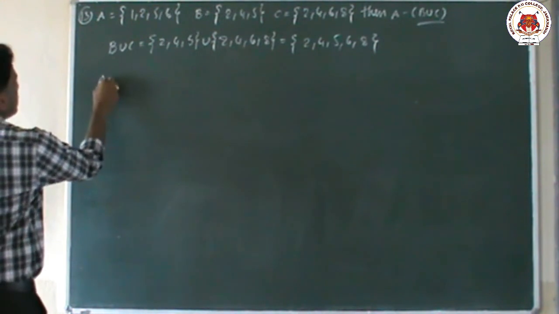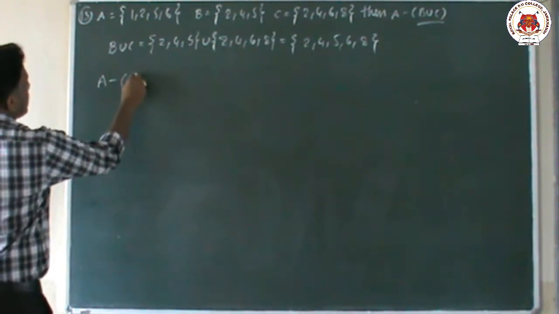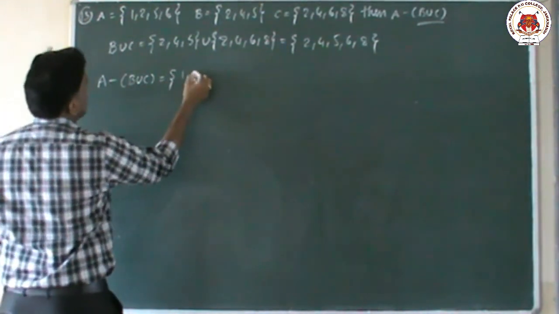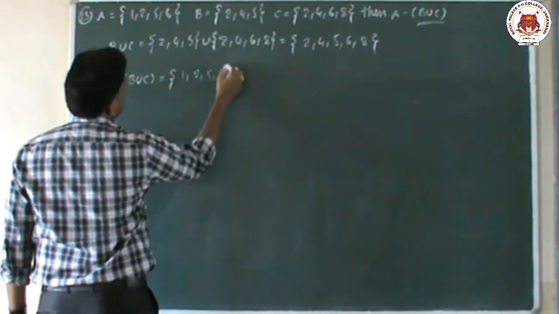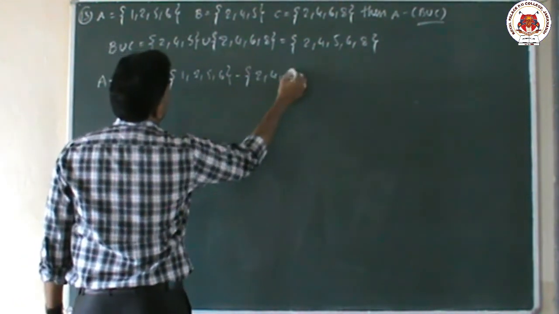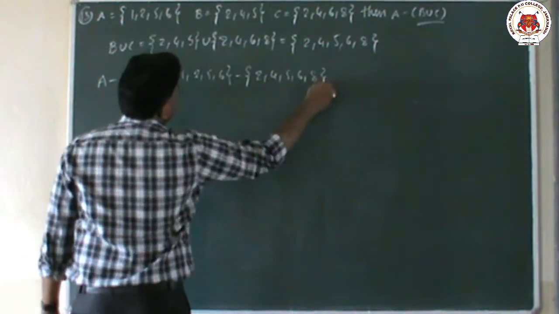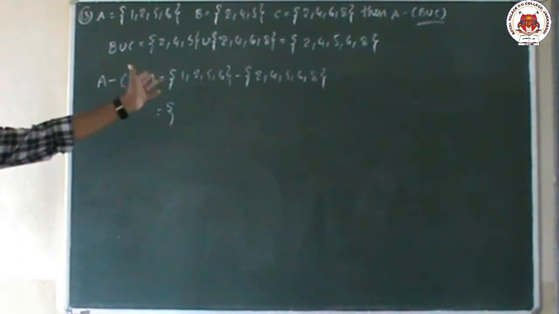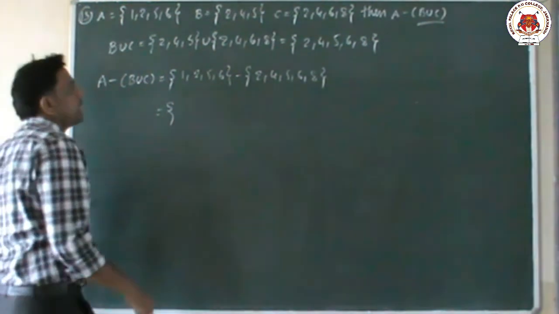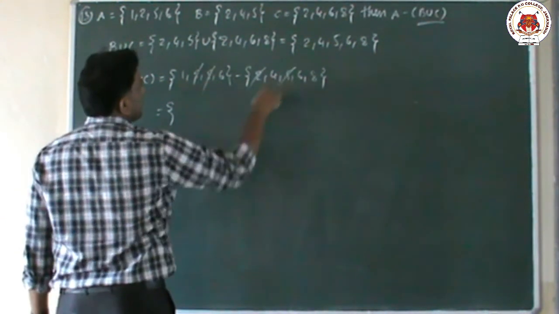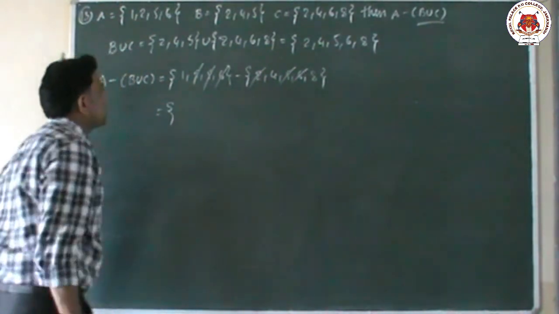Now, what is the question? A minus (B union C). Write down the A set elements: 1, 2, 5, 6, minus B union C, which is {2, 4, 5, 6, 8}. Now minus means we look at both sides and eliminate the common elements. Here 2 is there, cancel; 5 is also there, cancel; 6 is also there, cancel.